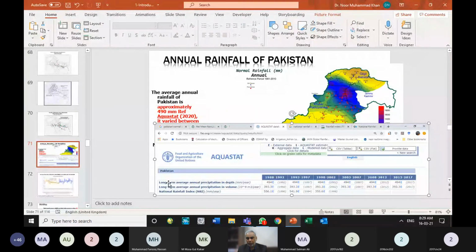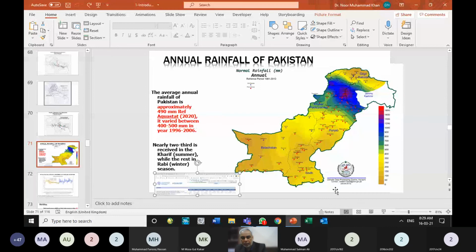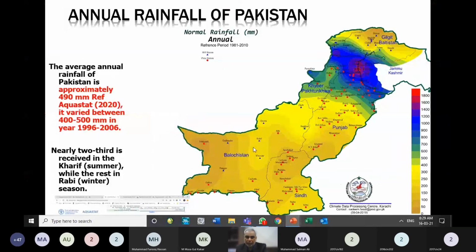When we search it for Pakistan, we see that the long-term average rainfall precipitation for Pakistan is about 490 millimeter per year. That is a figure quoted by them. A similar figure has been quoted by the Pakistan Meteorological Department also. Let us see what they say.